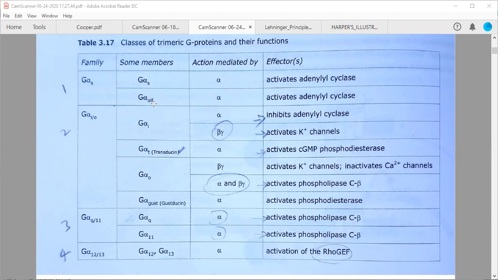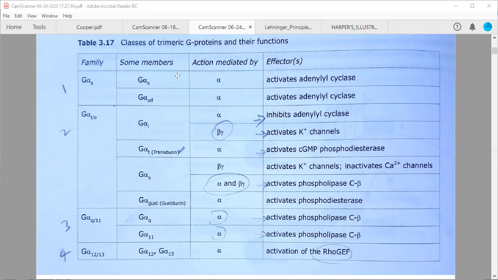Because we know G proteins are everywhere, for example in smell, light and taste receptors in our body, they are mostly GPCRs. So olfactory receptors also come under this particular G alpha S family.